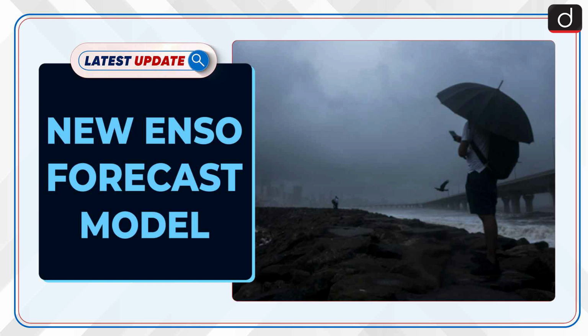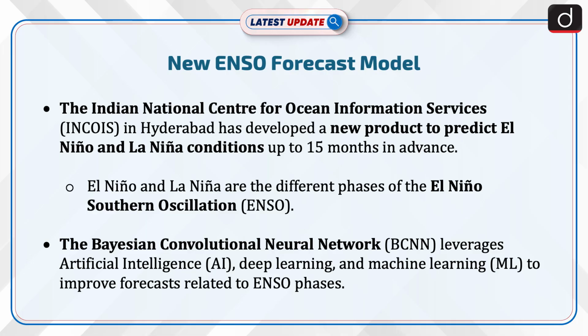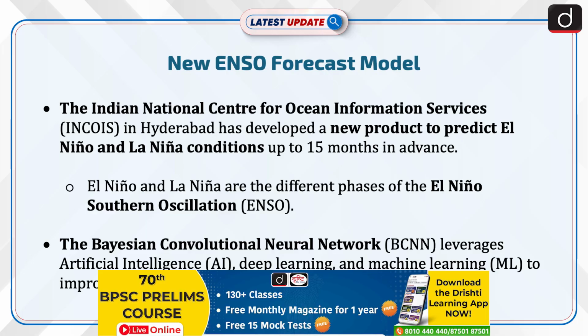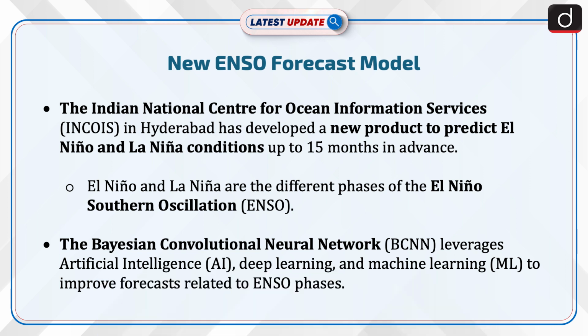The topic of discussion is New ENSO Forecast Model. The Indian National Center for Ocean Information Services in Hyderabad has developed a new product to predict El Nino and La Nina conditions up to 15 months in advance. El Nino and La Nina are the different phases of the El Nino Southern Oscillation, that is ENSO. The Bayesian Convolutional Neural Network leverages artificial intelligence, deep learning, and machine learning to improve forecasts related to ENSO phases.